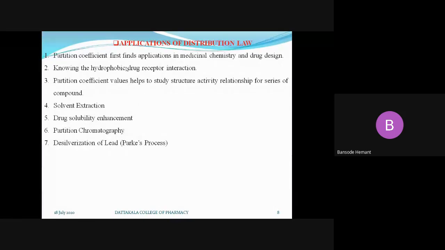Next application is desilverization of lead, that is the Perkins process. In metallurgic operations, the metals involved are zinc, lead and silver. The mixture of zinc, lead and silver is utilized in the metallurgic operations of the Perkins process. There also the distribution law is applicable.